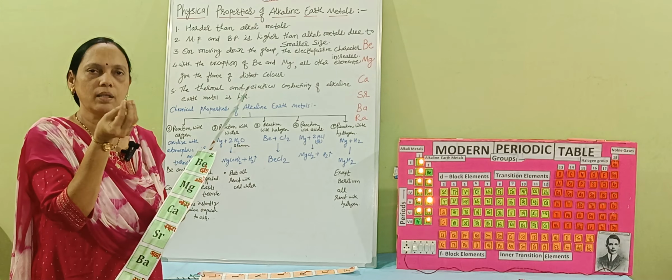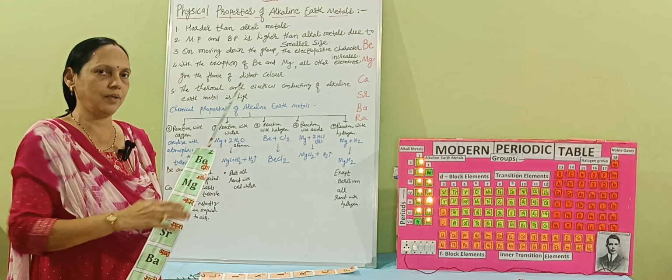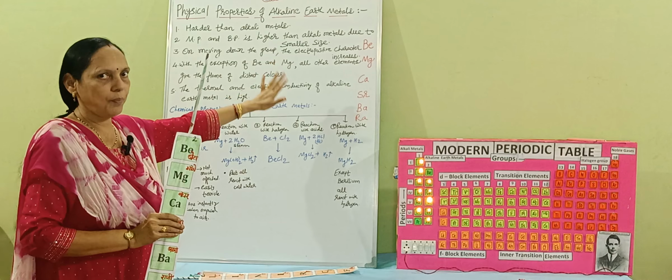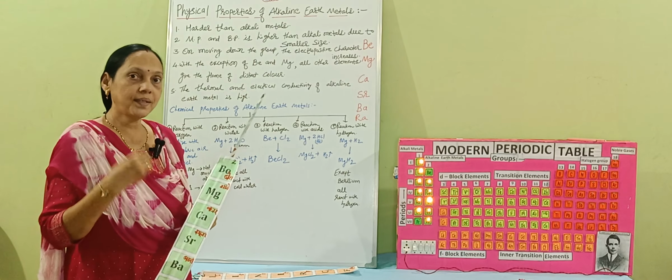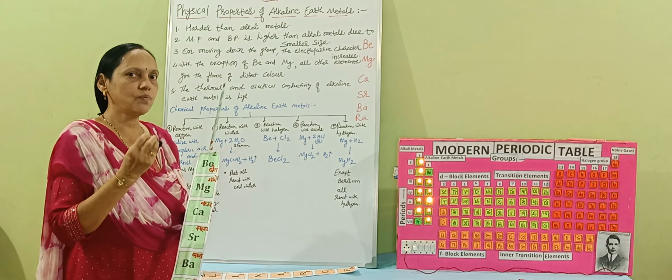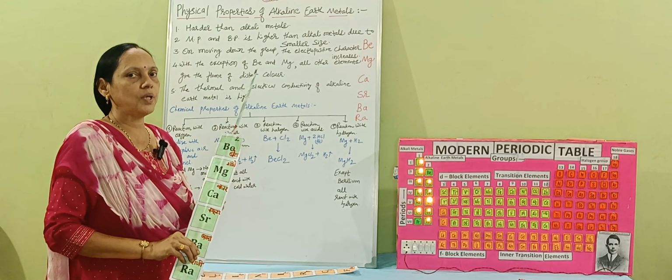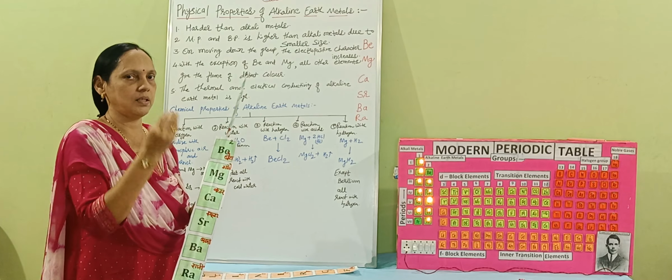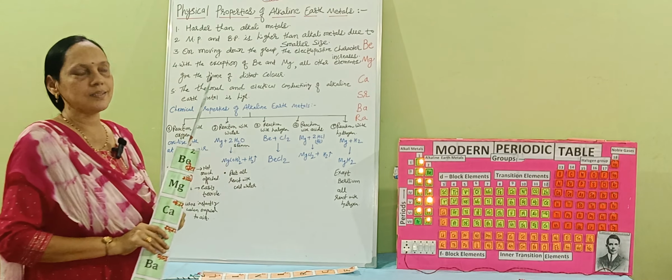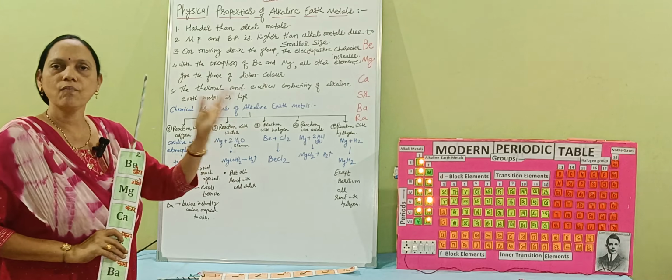It is one of the conditions: when we are given an unknown element, we can identify it on the basis of its physical properties. After getting that idea, we will get a little bit of an idea that this may be this particular element. Now we have to perform the confirmatory test, and for that confirmatory test the chemical reaction plays a very important